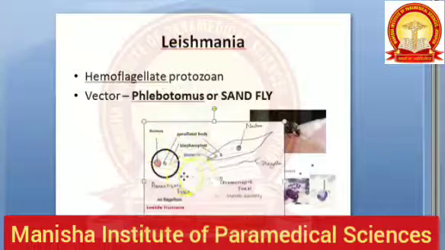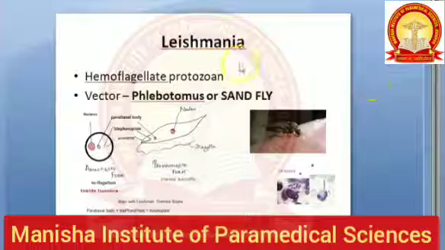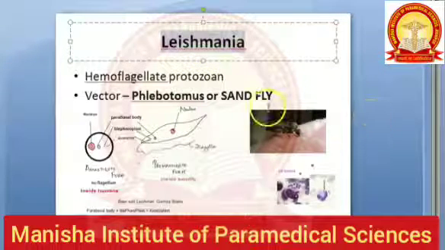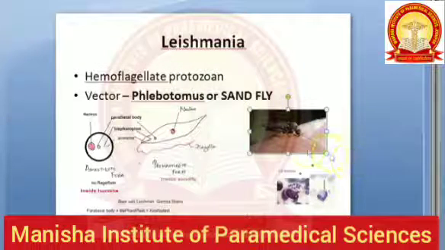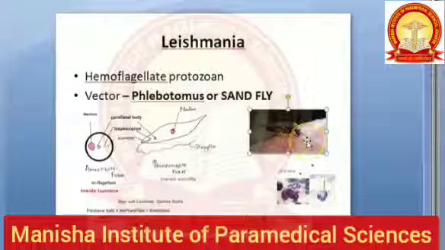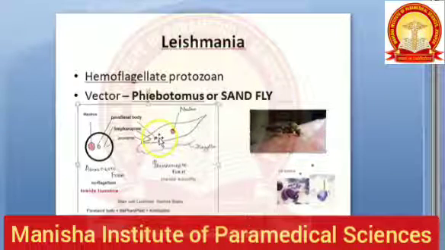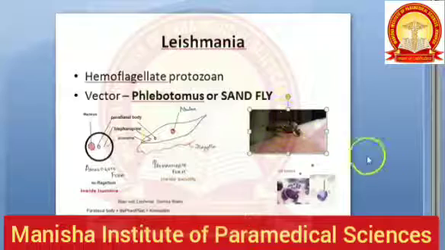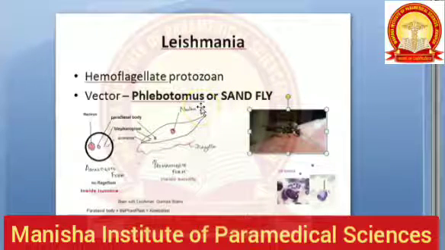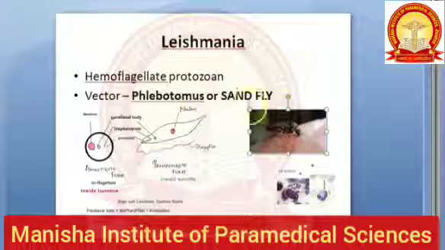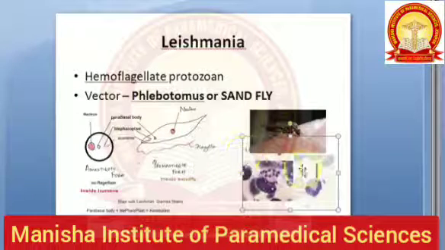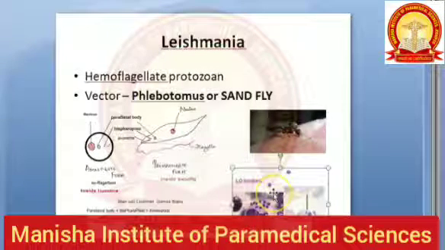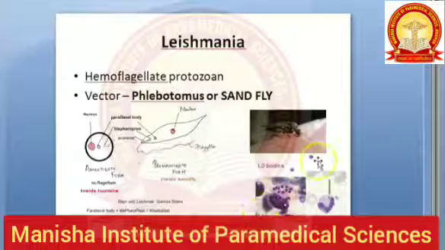We'll come to the morphology, but just hold on. So basically, this is an introduction to Leishmania. It causes Leishmaniasis. The vector for Leishmania is the sandfly. If the sandfly bites you and if the sandfly was infected with this Leishmania, then we can get a disease called Leishmaniasis. If it is visceral Leishmaniasis, we call it Kala Azar. In this video you will also learn about LD bodies, Leishmania Donovani bodies. We will come to all that. So this was a basic introduction. Now let's move on.